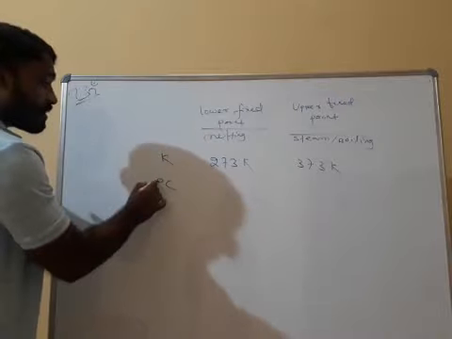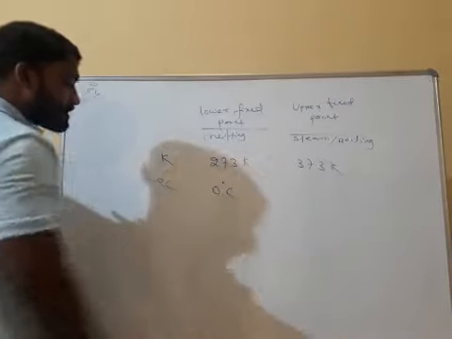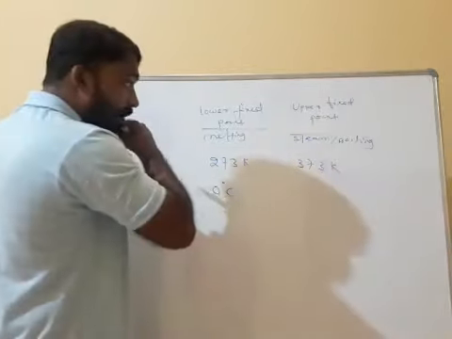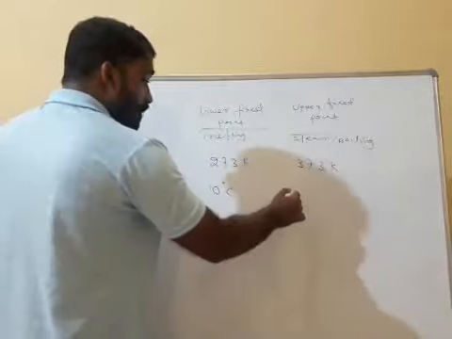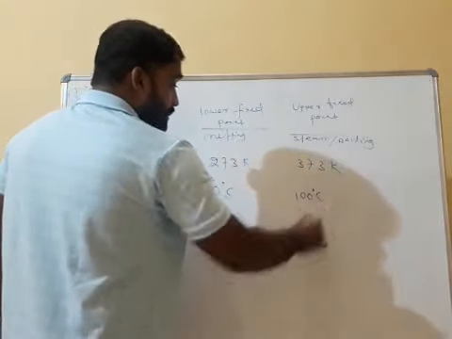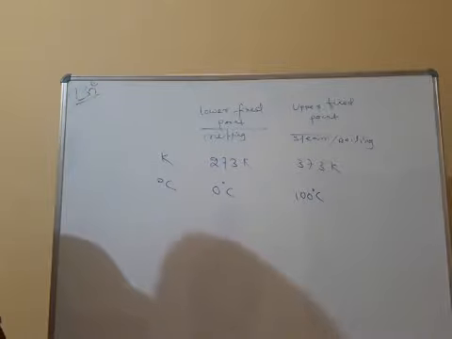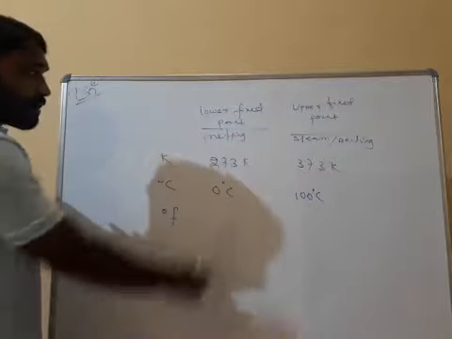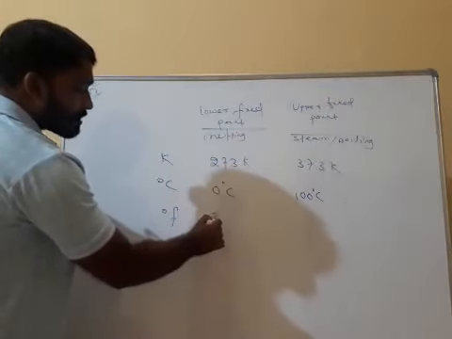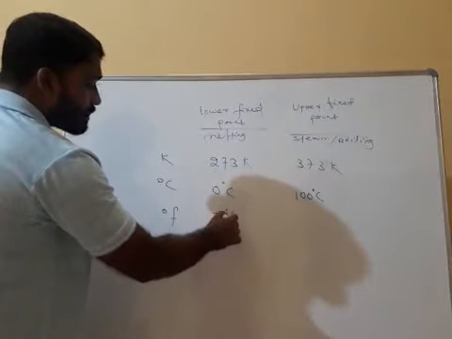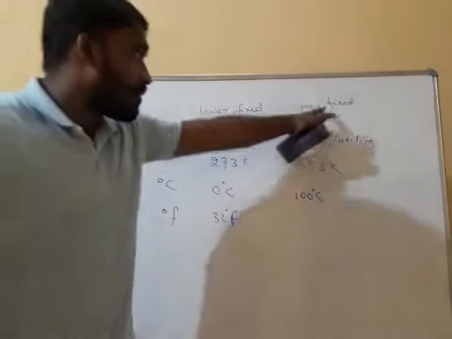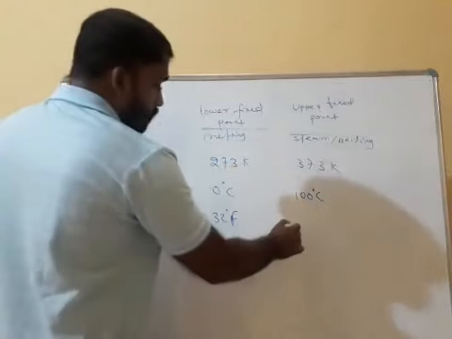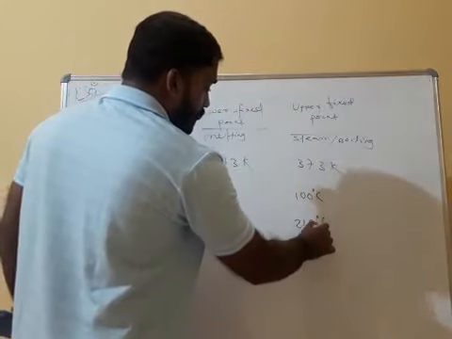In degree Celsius, 0 degree Celsius is the lower fixed point or melting point of ice, whereas the upper fixed point or boiling point of water is 100 degree Celsius. In degree Fahrenheit, the melting point of ice is 32 degree Fahrenheit, whereas the boiling point of water is 212 degree Fahrenheit.